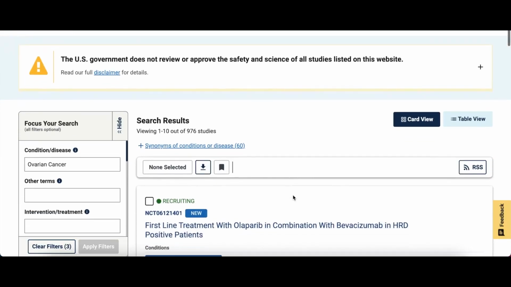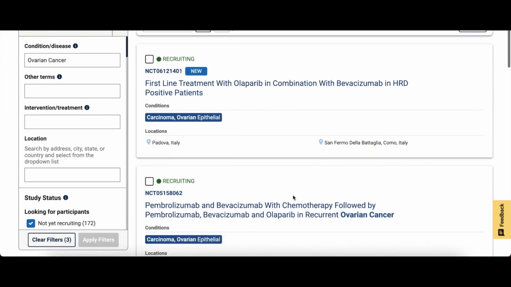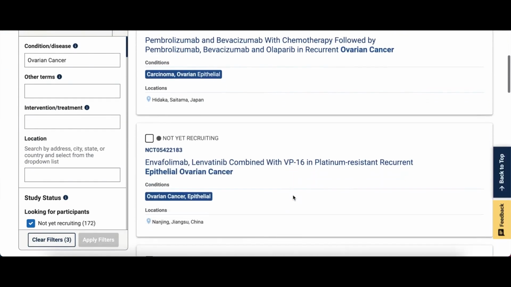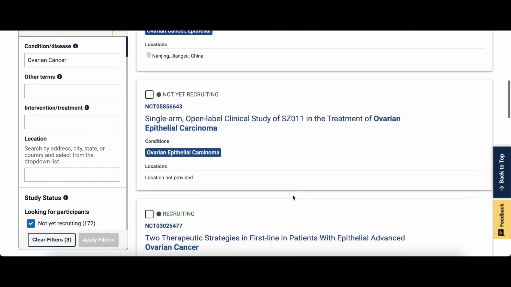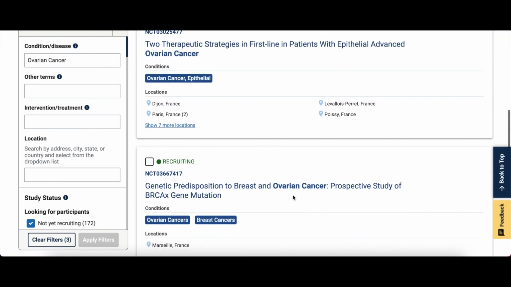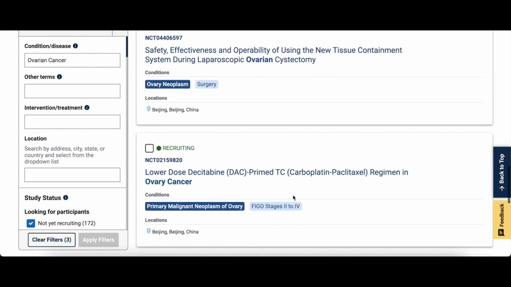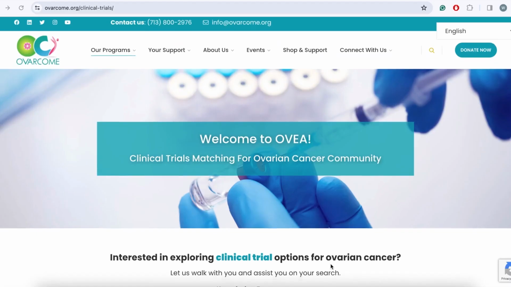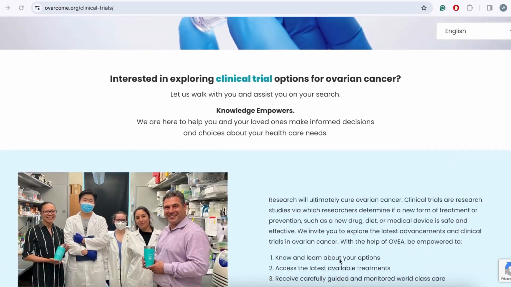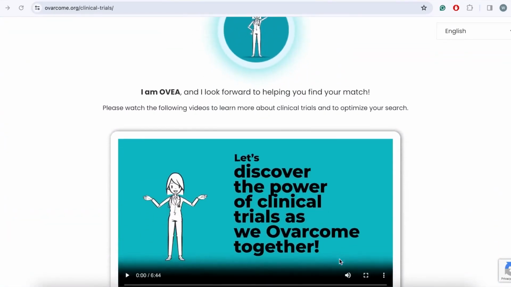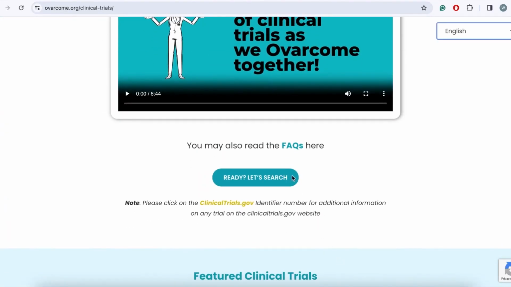Studies show that patients with commonly occurring cancers enrolled in clinical trials have a lower risk of adverse outcomes. Indeed, clinical trials usually compare the current best treatment with promising new treatments that have the potential to improve on that. For a more targeted search, you can use the ovarian cancer-specific clinical trials search tool on Overcome's website.